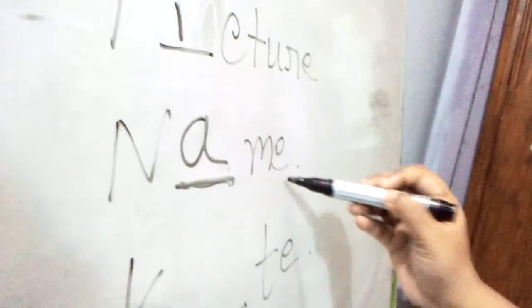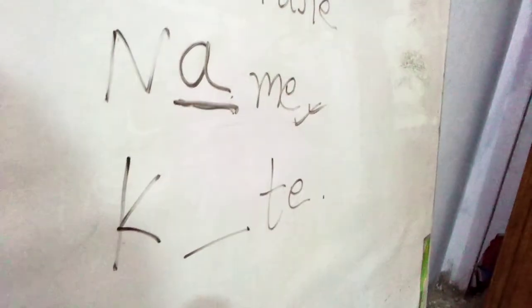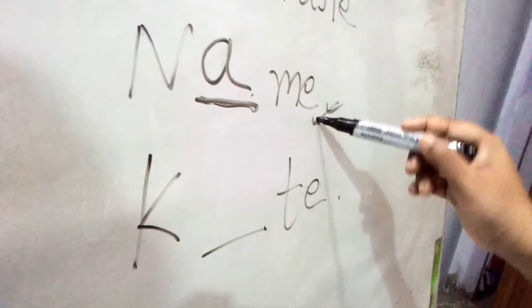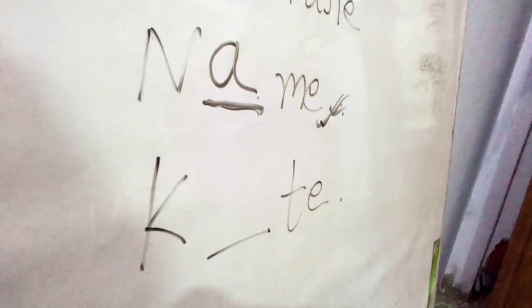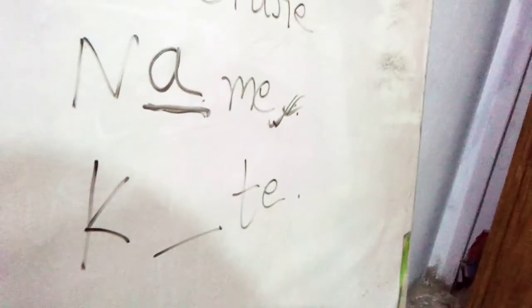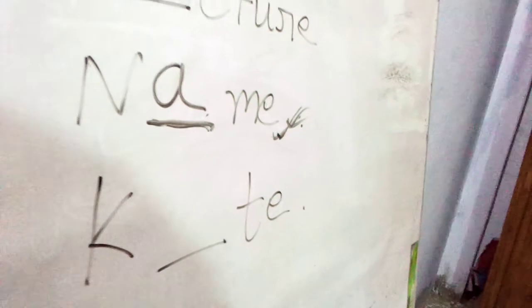N-A-M-E, name. Name means what? Name is a thing that means you are being addressed with it. Like the name of your English teacher is Priyanka, so Priyanka is her name, because you call her by this name, she is being addressed by this thing. Like Tiana, Tudit, Iftikhar, Omkita, Raida. So these all are actually names.